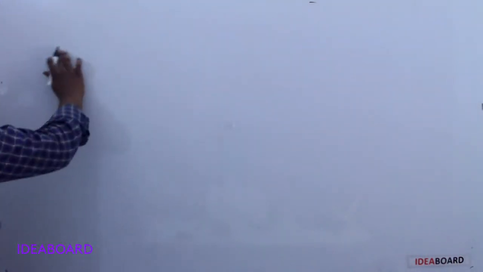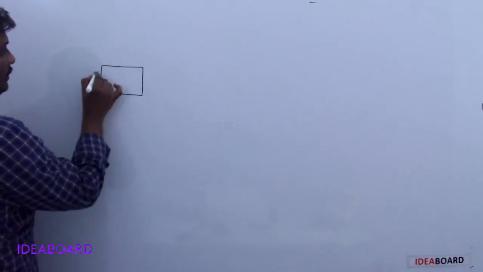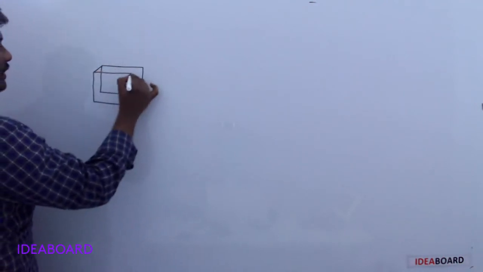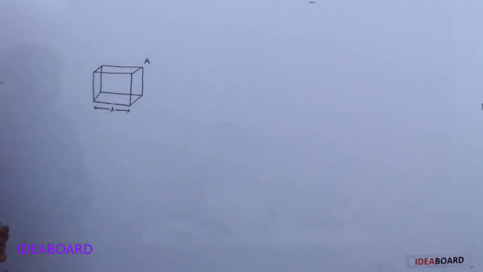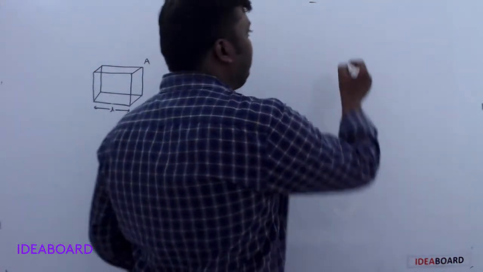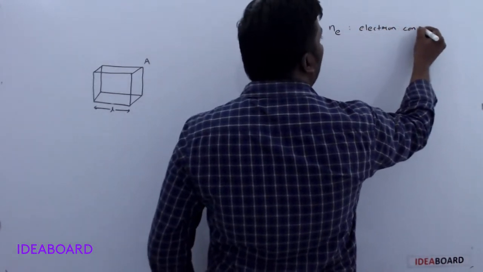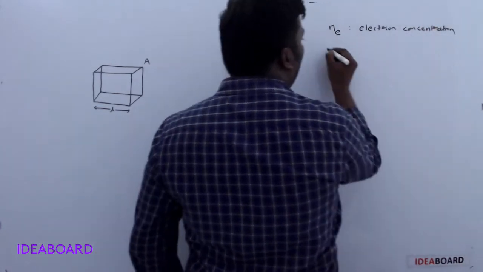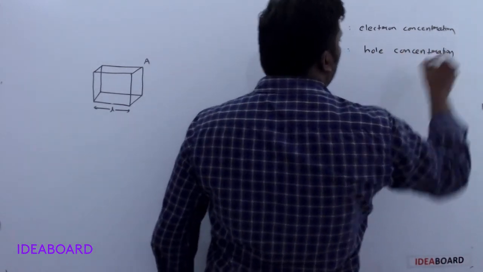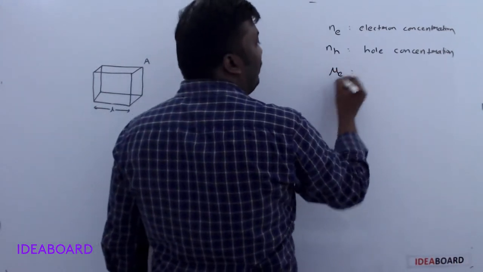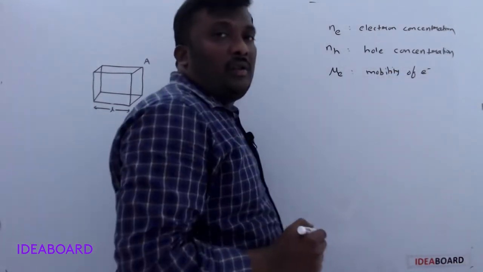For that, consider a semiconductor block whose length is L and area of cross section is A, and the semiconductor contains electron concentration Ne and hole concentration Nh. Let mu e be the mobility of electrons.